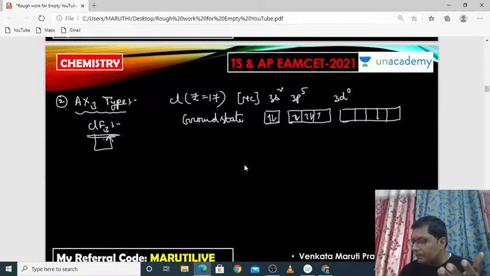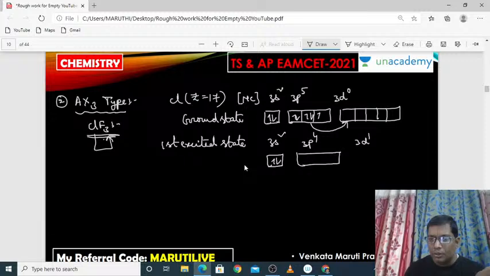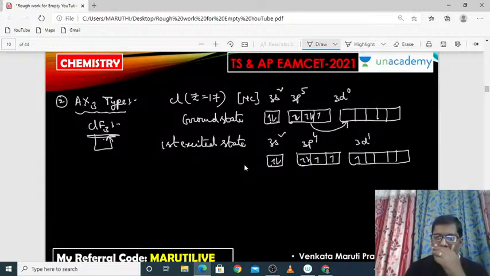So how many times should it be excited? Only the first excited state gives 3 unpaired electrons: 3s2, 3p4 and 3d1.